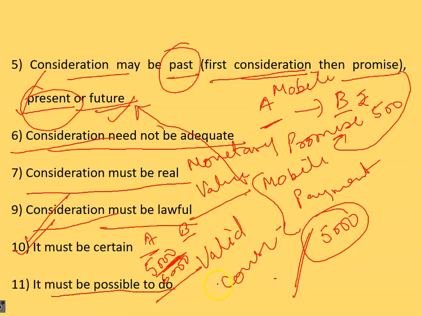Next one is the consideration must be possible to do. There has to be a possibility to do something. For example, suppose there is a magician and he says that I would find some treasure for you for a certain amount of money. This is not possible, because nobody can find the entire treasure for a certain amount of money; if that were so, he would have kept that treasure with himself only. So the consideration should be such that there is some possibility of performing it. There has to be some possibility of performance as well.